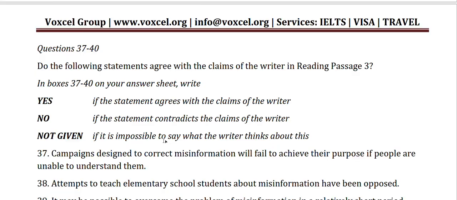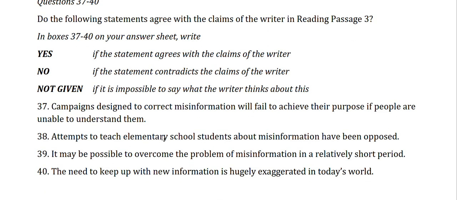So moving on to the next set, last questions, 37 to 40. We have to mark yes, no, not given. Be very careful, do not write true, false or not given, because it is very probable that you will be marked wrong, even if you are marking true instead of yes and false instead of no. Not given will be not given, obviously. There are more chances than not that you will be marked as incorrect, because if you're not able to read and follow the instructions, what else are you going to do?